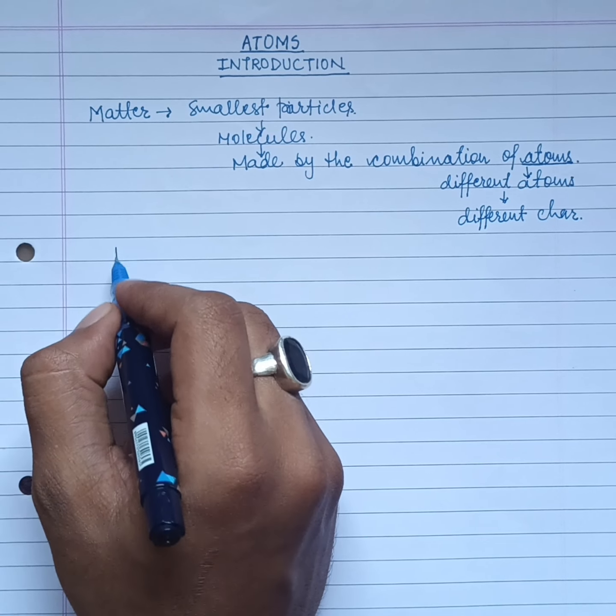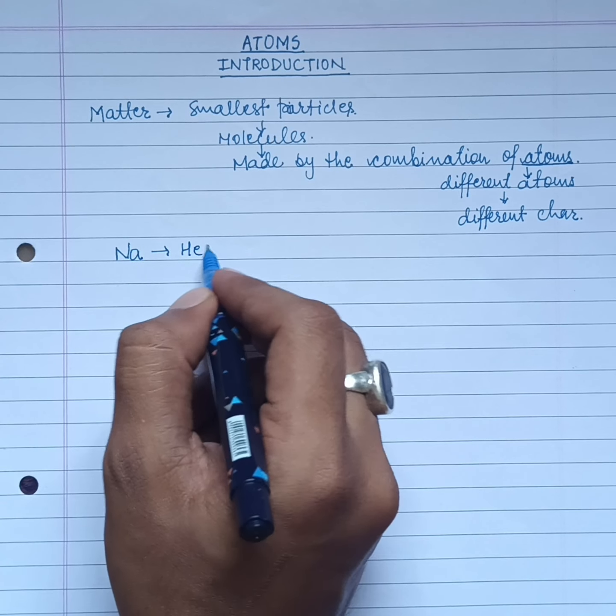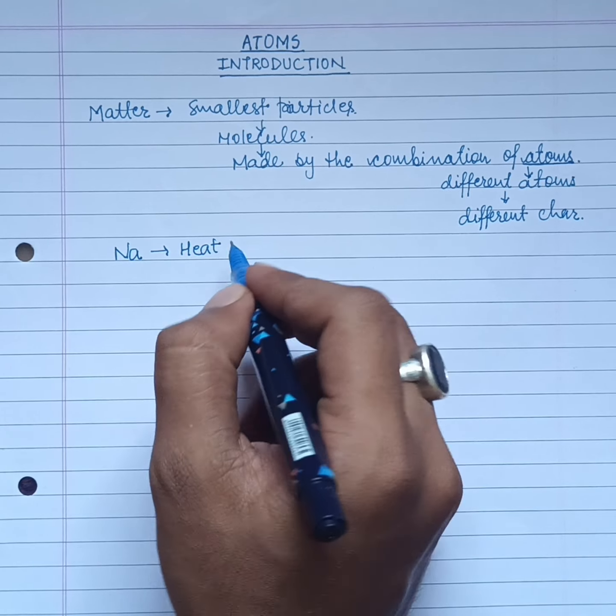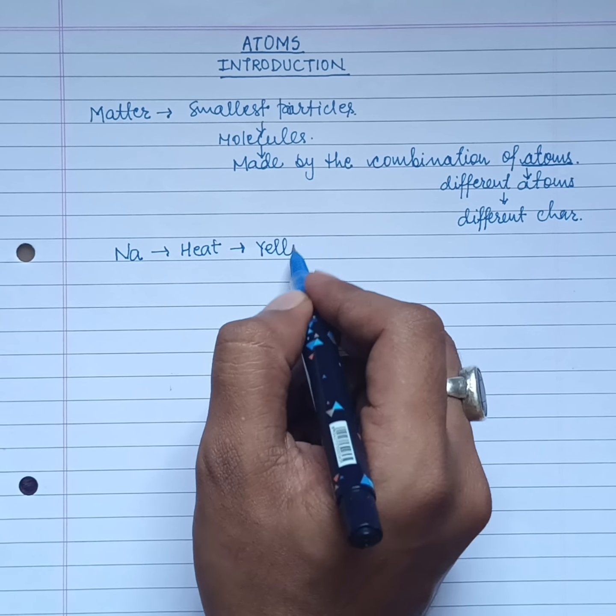Suppose we take a sodium atom and we heat it. We get radiation, we get light, and that is yellow colored light.